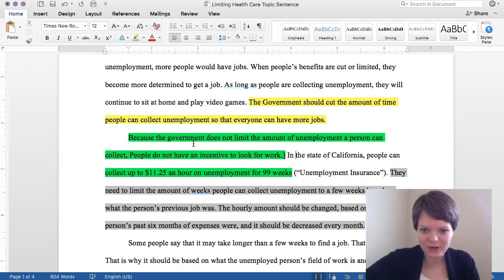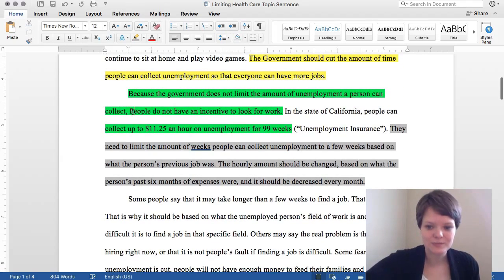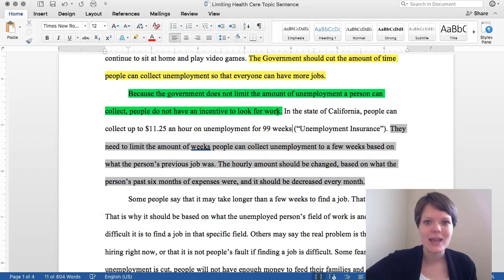So if that's the first sentence of my paragraph, and then we say, in the state of California, people can collect up to $11.25 an hour on unemployment for 99 weeks. Now that piece of evidence is super relevant. You're like, oh my goodness, you're right. If they can collect that much for an unlimited amount of time, they wouldn't have any incentive to look for work. And you can go on and explain that.